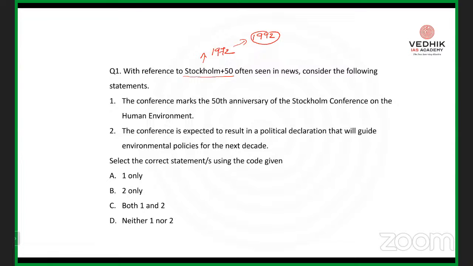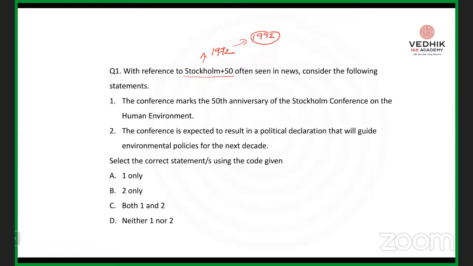So why are we celebrating June 5th as World Environment Day? Because on June 5th, 1972, we first held an exclusive conference on environmental protection. So the first important topic that we are going to discuss is regarding the Stockholm Plus 50 Convention.